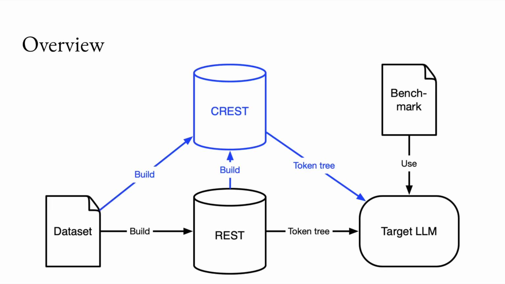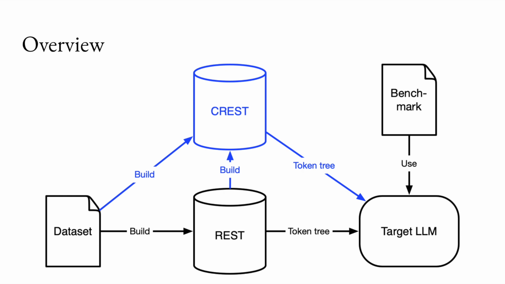Here's an overview of our system. I'll first focus on the parts in black, which are the parts we didn't build. The data set is a collection of thousands of conversations. The REST data store stores these raw conversations as is and also builds a suffix array over them. REST is used to draft token trees, which are then passed to the LLM for verification. The system's whole drafting accuracy is then evaluated on a collection of a few dozen prompts called a benchmark.